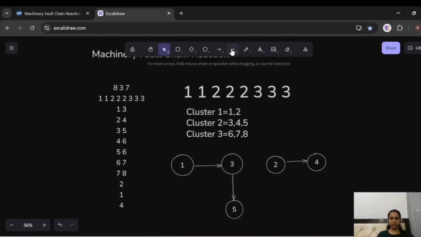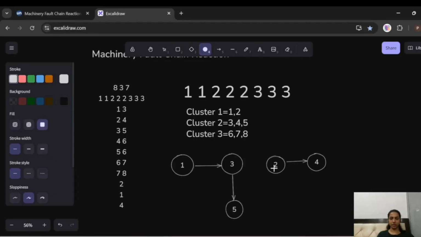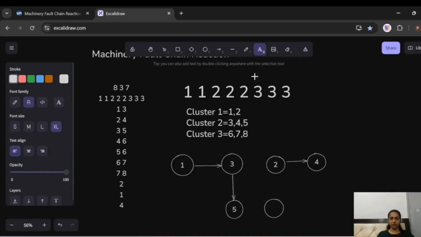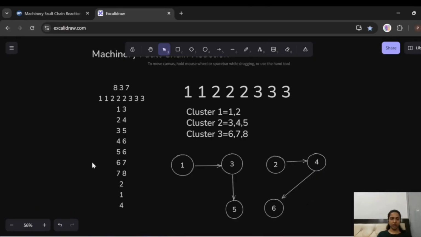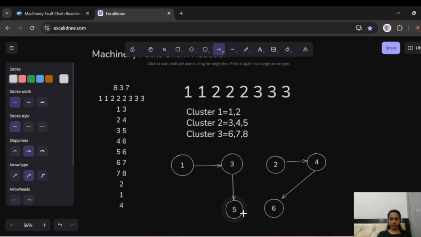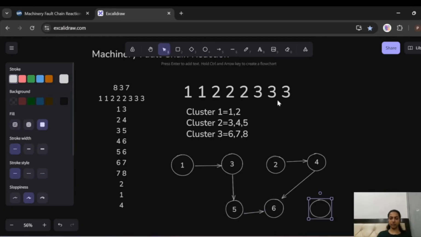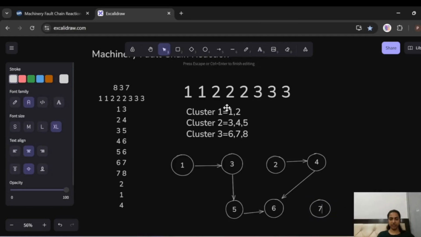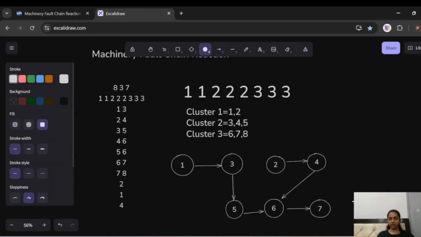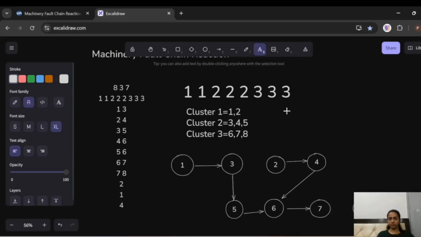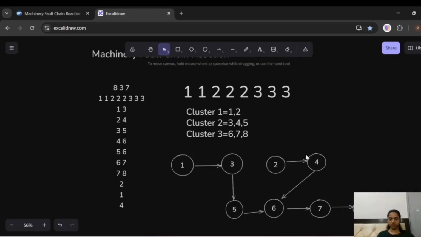4 is connected to 6, so I'll have another node over here, and if this is 6, we have our 4 connected to it. Now we have 5 connected to 6. Now we have 6 connected to 7, so I have another one, 7, and 6 is connected to 7. Now I have 7 connected to 8. Okay, so this is the whole connection graph, how it looks.